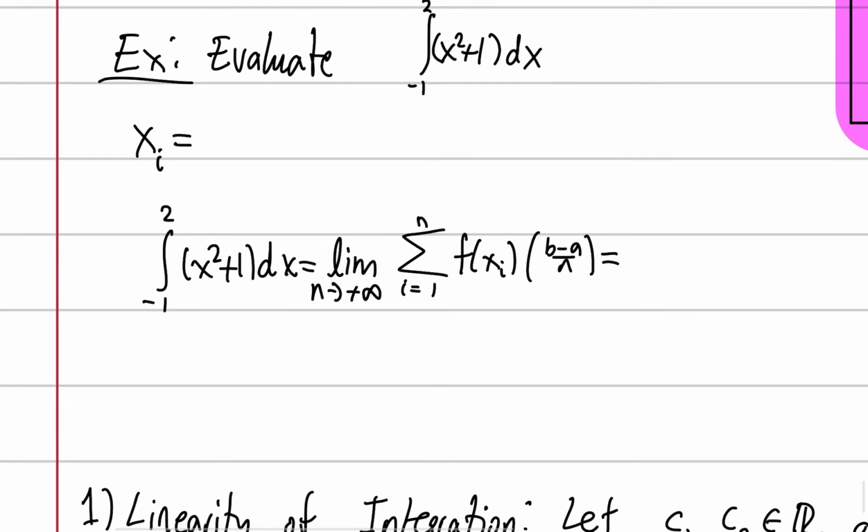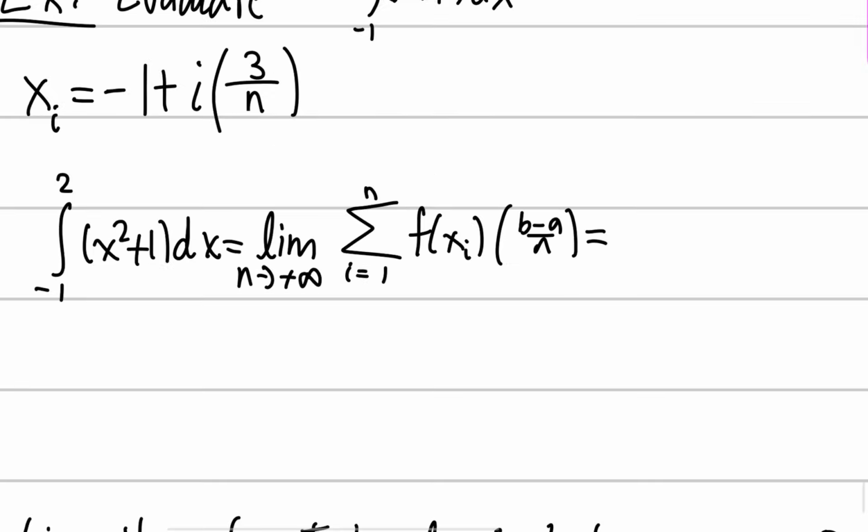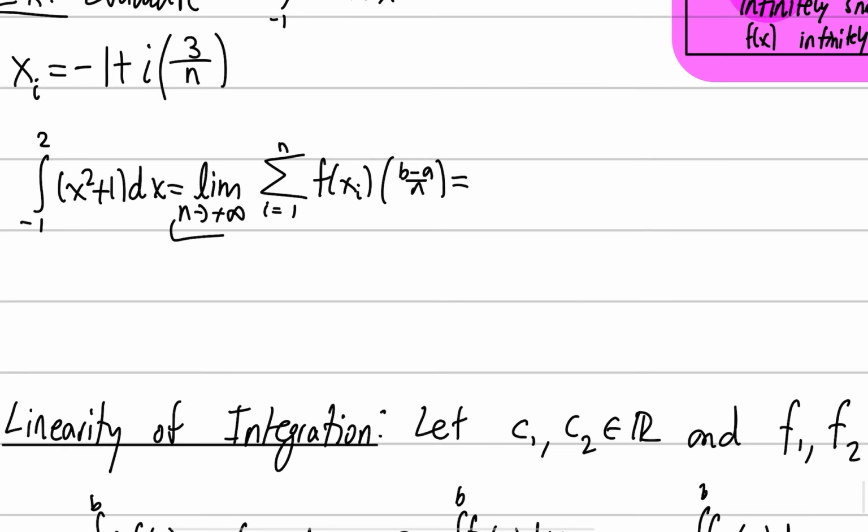So here's an example. We're going to evaluate this integral, and we're going to use the limit definition. First we need to figure out what x sub i is. Our x sub i is always going to be a, so negative 1, plus i times (b minus a) over n. b minus a is 3, so 3 over n. So we're going to set it up as this limit, and we're going to solve.